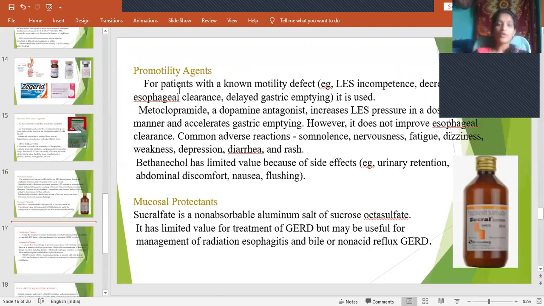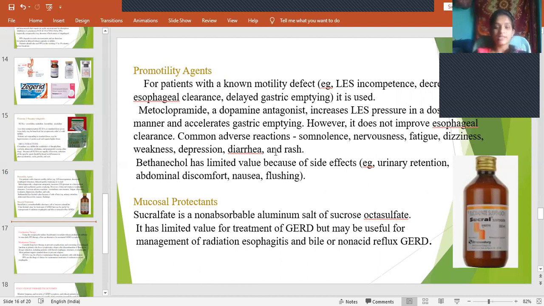And then pro-motility agents. Pro-motility agents are for patients with a known motility defect, for example, LES incompetence, decreased esophageal clearance, delayed gastric emptying. In that kind of case, these pro-motility agents are very helpful. Like metoclopramide, it will increase the LES pressure in a dose-related manner and accelerates gastric emptying. As it increases LES pressure, the contents get easily passed from the esophagus into the stomach, and from there to the duodenum. But it does not improve esophageal clearance. Esophageal clearance cannot be improved, only LES pressure can be increased, so gastric emptying can be improved.